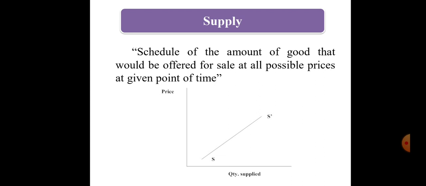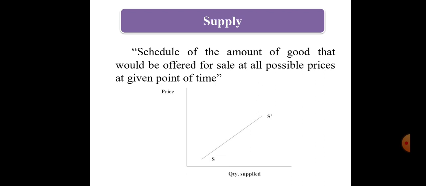So it is just like demand. In demand there was a desire, there was a time, and there were prices. Same thing, in supply there is a desire to supply, there is an ability to supply at a given price, and ability to supply at a given time. So when these 3 points are together, then we call it supply. So the amount of goods that would be offered for sale in a market at all possible prices at a given point of time is called supply.